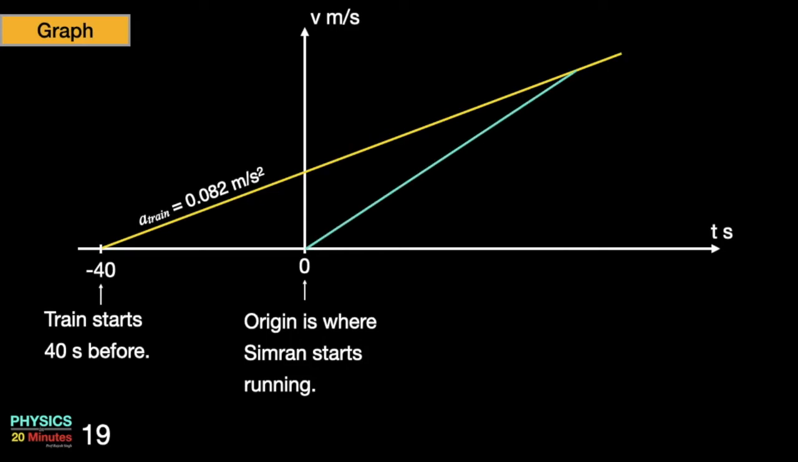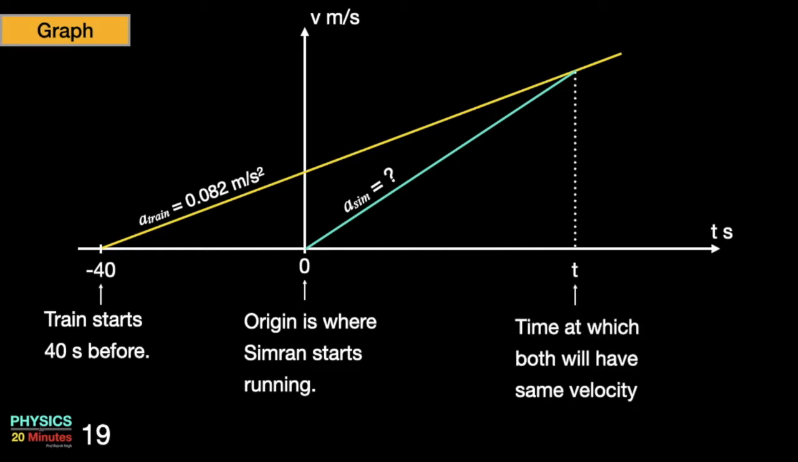So in order to catch up with the velocity of the train, her acceleration should be more than the train, which is unknown in this problem. When both the velocities are equal, the time is t. So now we can do the calculation part very easily.